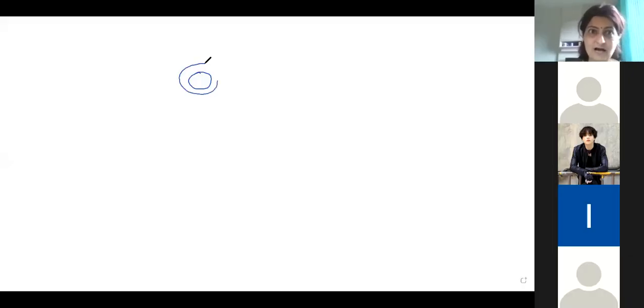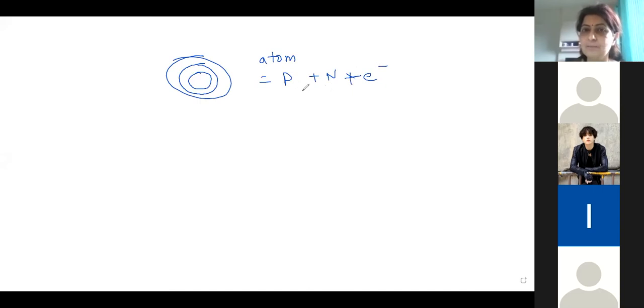I have done this at school level as well. What is atomic mass? See, every atom is made up of protons, neutrons and electrons. In an atom, there is a tiny nucleus and the electrons are revolving in circular orbits. But the mass of the electron is too negligible.